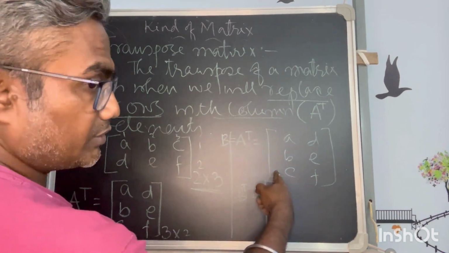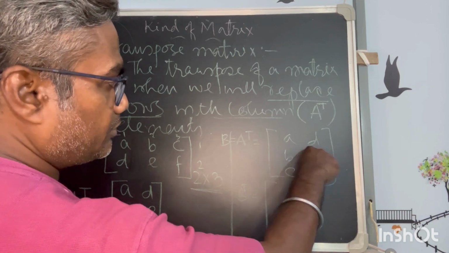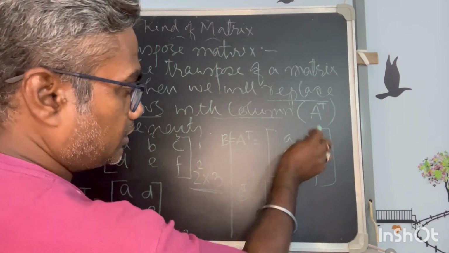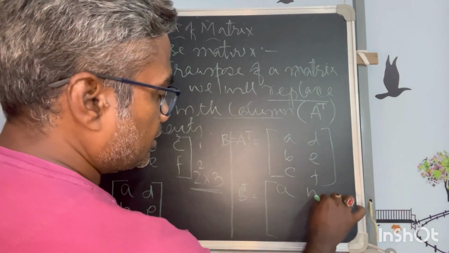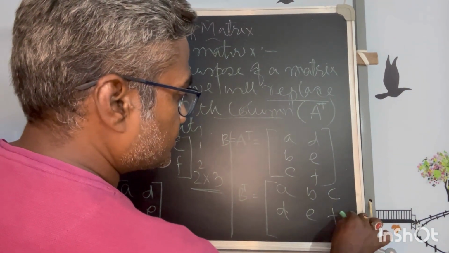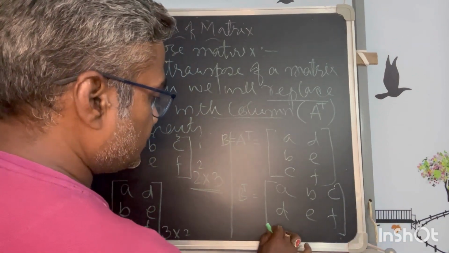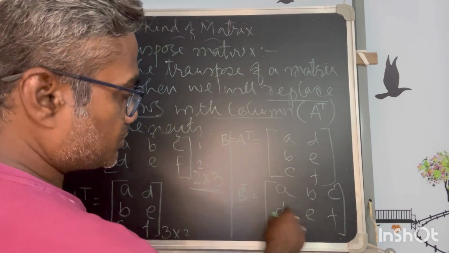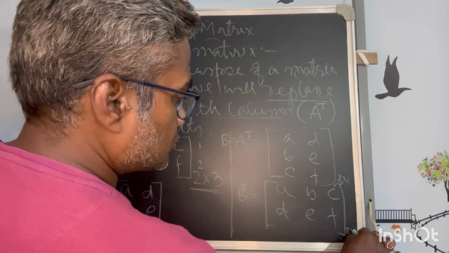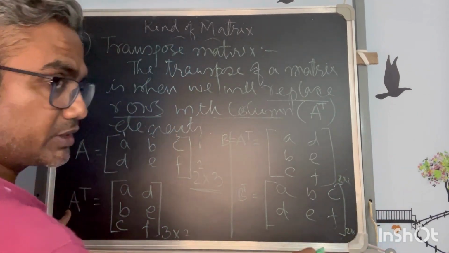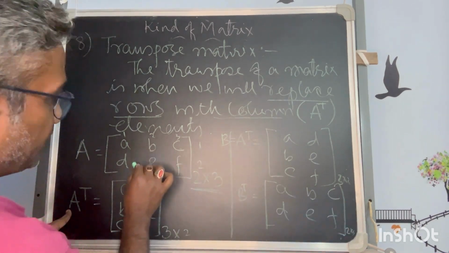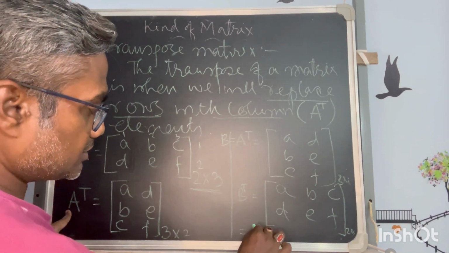There are columns having 3 elements, there are rows having 2 elements, so now we have to replace them in the rows. So this will become this again. Now if I assume this is B, B is 3 cross 2, and B transpose is 2 cross 3. We come back to the same order as this one, and the elements, if you see, are matching with A, so you can say this is A.